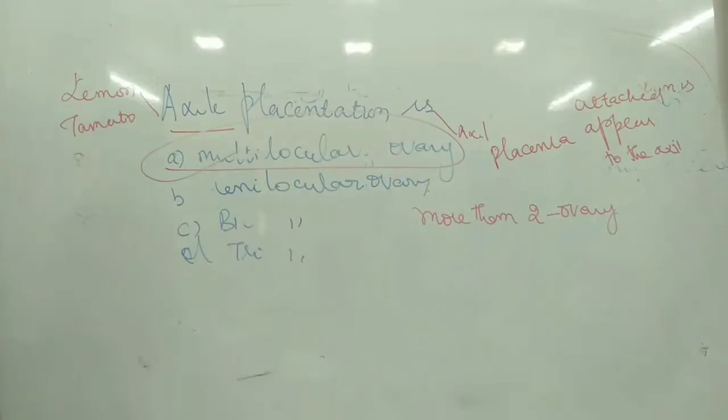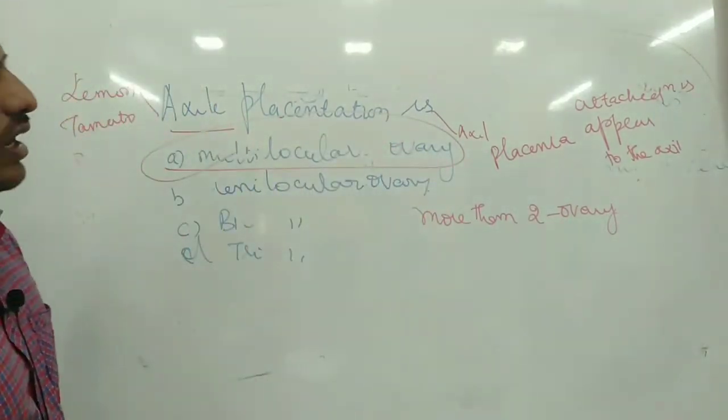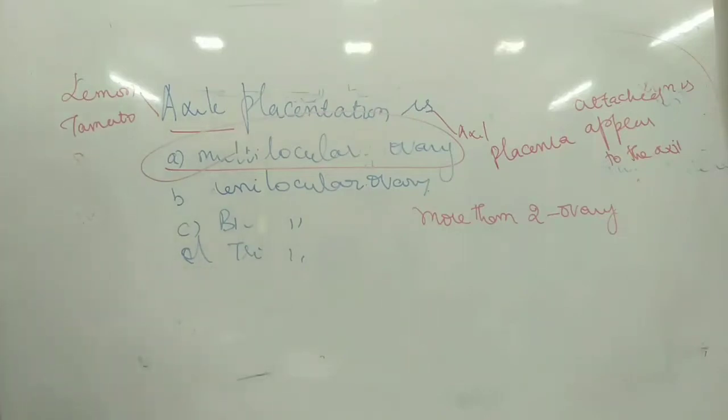The right answer is multilocular ovary, not unilocular, bilocular or trilocular. It is very common in lemon and tomato. The axile placenta is attached to the axil region and will produce a multilocular ovary.